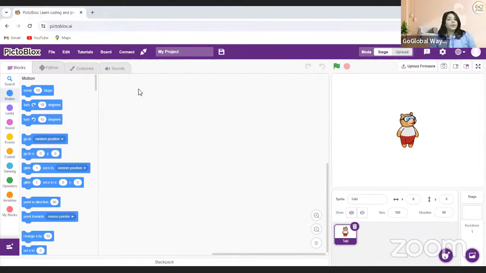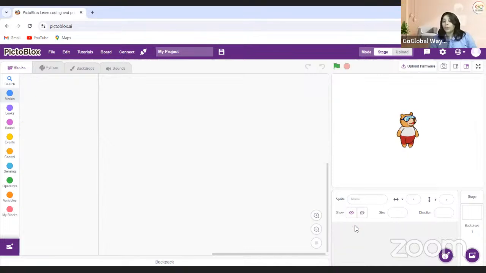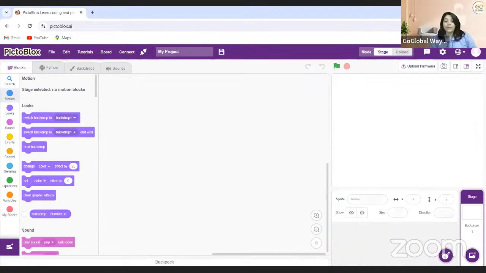So you are going to open pictoblocks.ai, and because we are going to make a kite game based on Makar Sankranti, which is a festival, I'm first going to start making the design of the sprite with kites, because it's a kite based game.